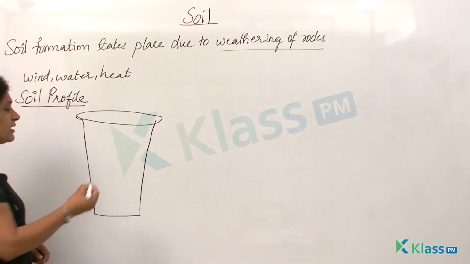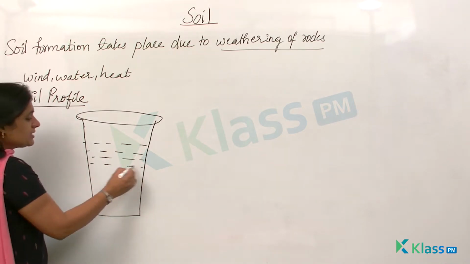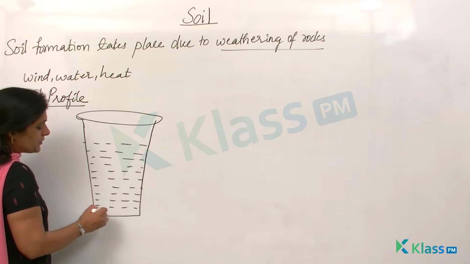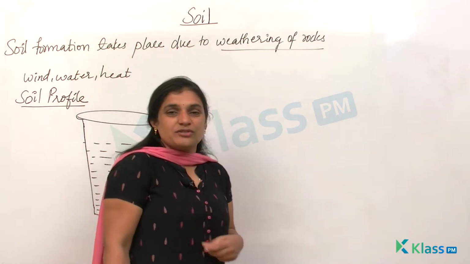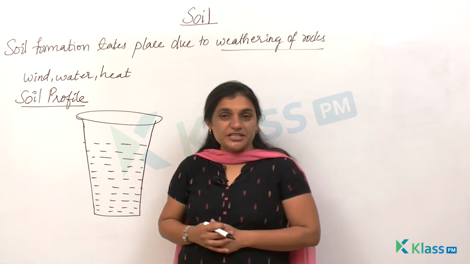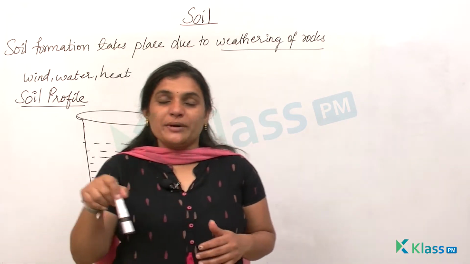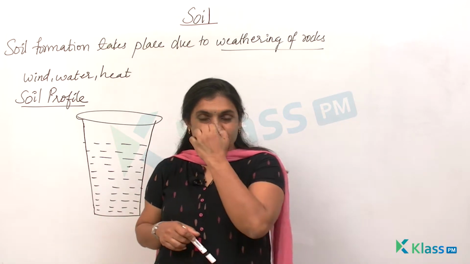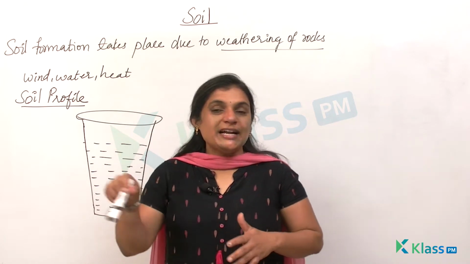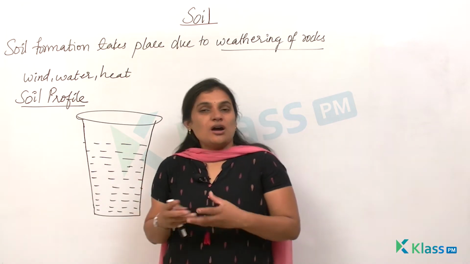Take a glass tumbler and fill 3/4 of the glass tumbler with water. After filling it with water, take a small lump of soil, powder it, and then add it into the tumbler into which you have taken water. Now after adding the soil, stir it properly using a stick or a stirrer. When you stir it continuously, all the particles which are present in the soil get mixed up uniformly, right? Now leave this tumbler without disturbing for more than half an hour.